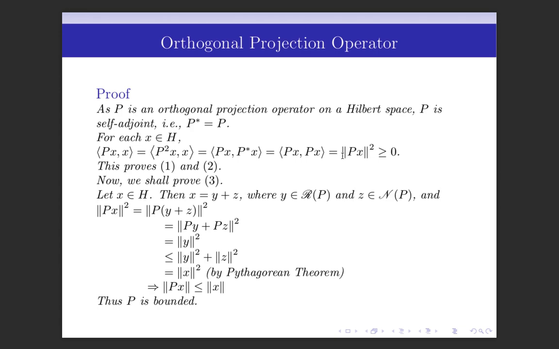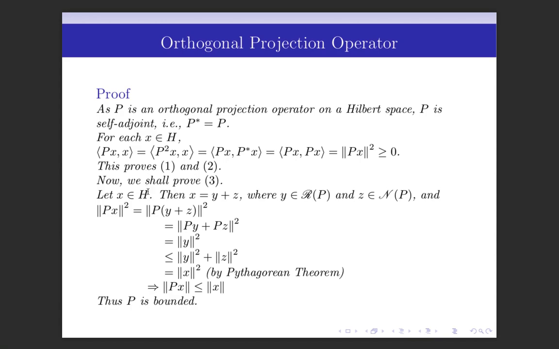And this is by definition the norm of Px squared, and the norm of Px squared is always greater than or equal to 0. So we have proved that the inner product of Px and x is always greater than or equal to 0 for each x. So we can say that P is positive. So we have proved the first result, and we have also shown that the inner product of Px and x is the norm of Px squared, and so we have proved the second result. Next we shall show that three holds, that is, we have to prove that the norm of P is equal to 1.